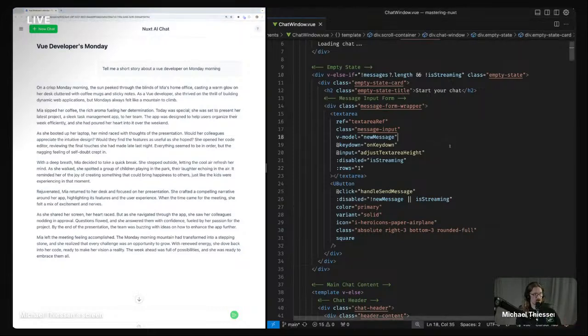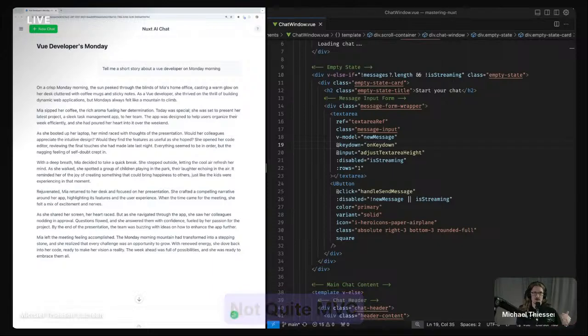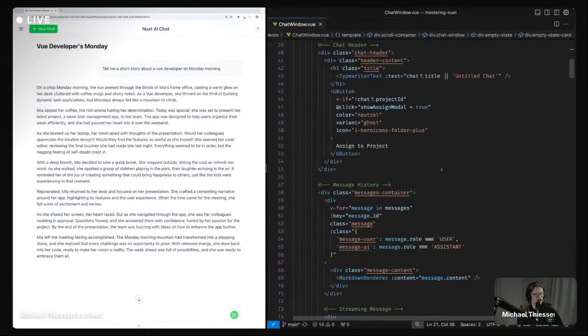So we're going to do a couple different things here. We're going to look at this idea that I call the not quite MVC set of patterns. So how do we take this MVC pattern that we've got from general web development, model, view, controller, and apply it to our Vue applications? There's some things that we can do to help us organize our code a little bit better. And we're gonna basically do that.